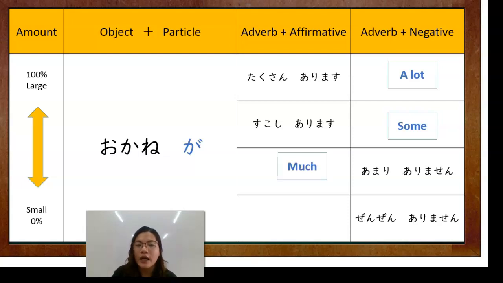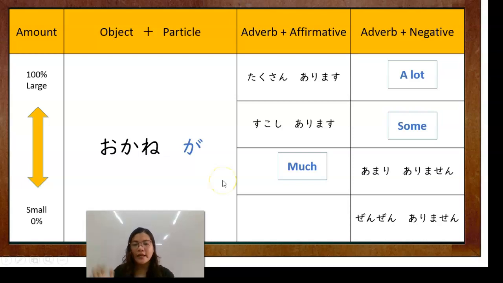Okay? When you say amari arimasen, when you say not much. Okane ga amari arimasen. I don't have much money. Okay? If you say okane ga amari arimasen, that means I don't have much money.